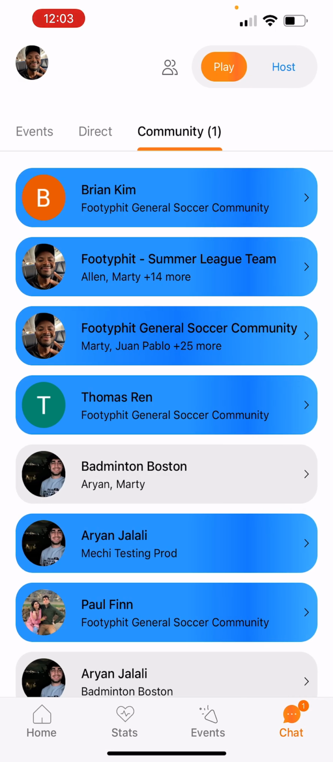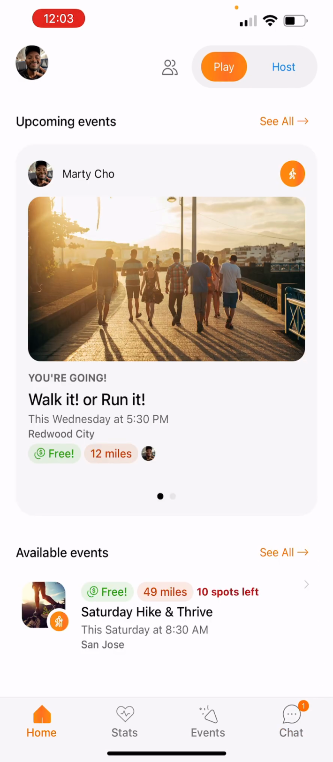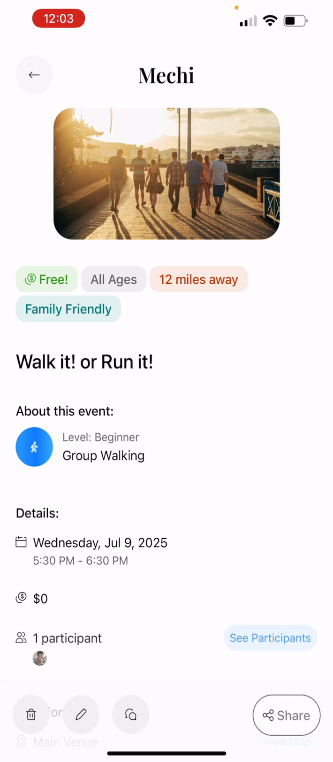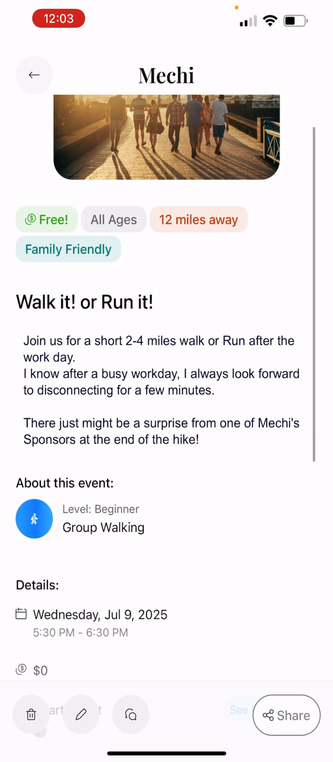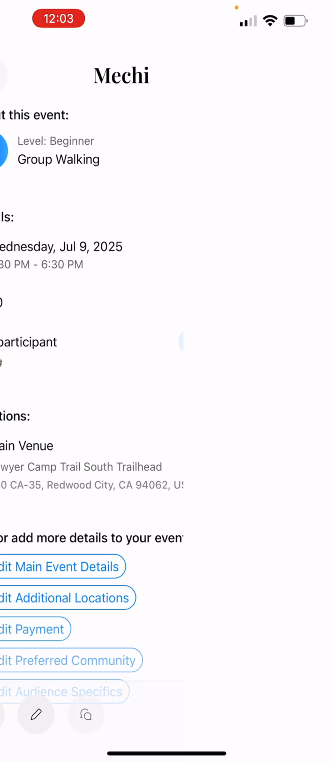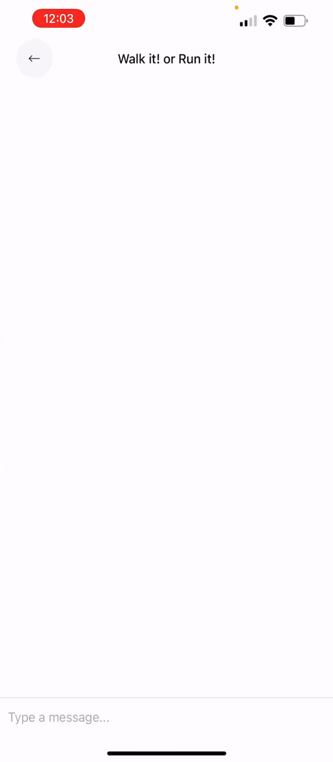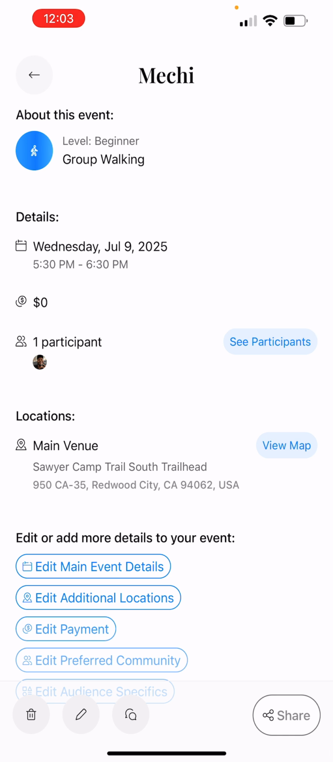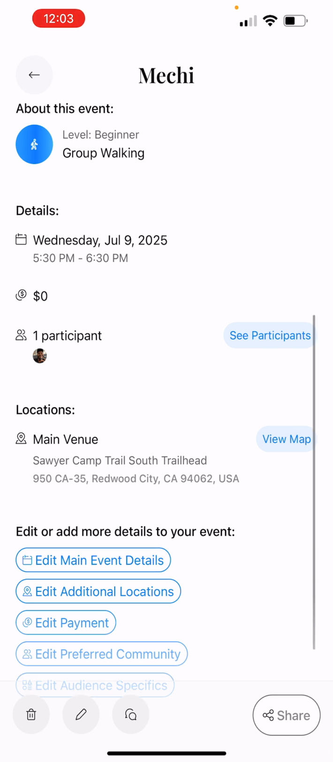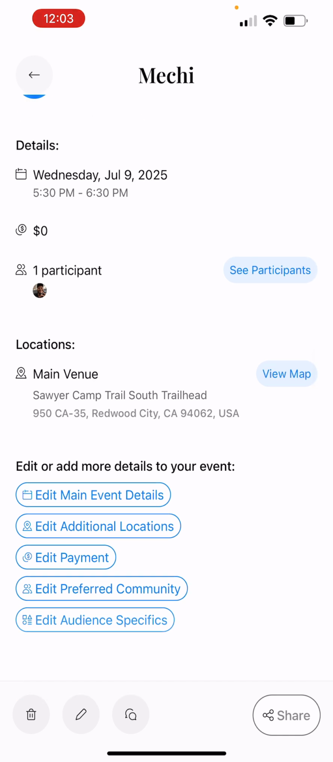And then you can also come back and say, okay, well, there's a day of event. So day of event, it says, okay, this Wednesday at 5:30 p.m., we have a walk it or run it event. And so you can open that event and that will give you the details of the event. And if I go to the chat, that will actually be exclusive chats just for that event. So you're not spamming people that are on the app as well. Then also, as the host of this event, I can edit main venue, as you can see at the bottom. I can edit additional locations.